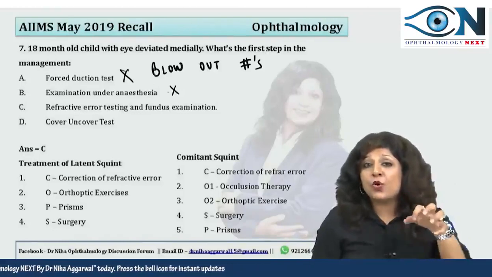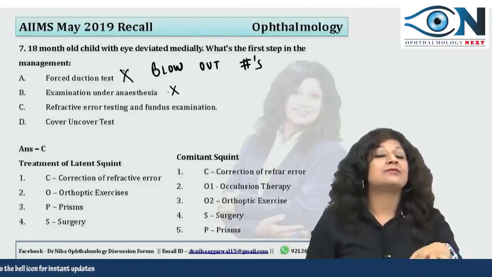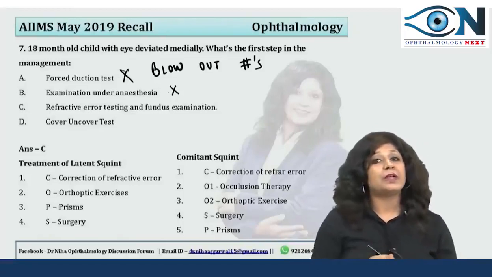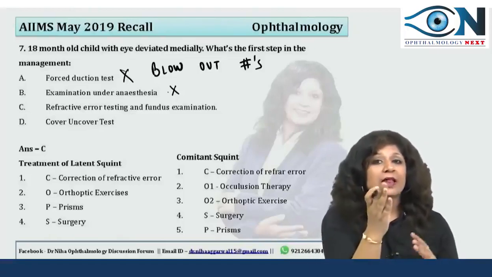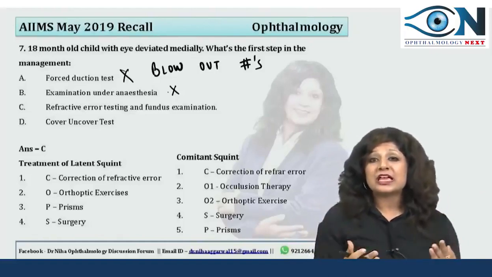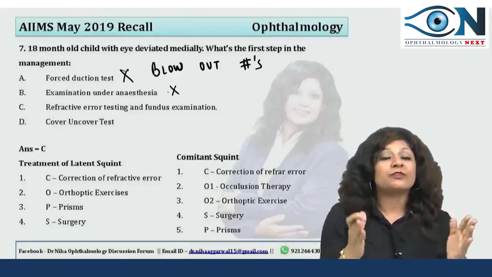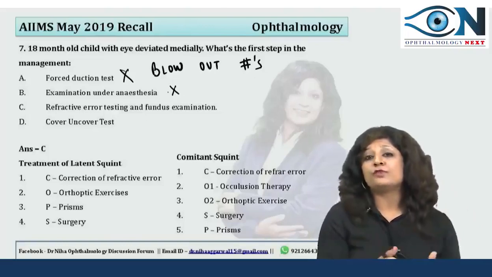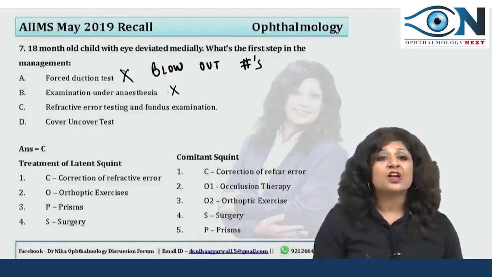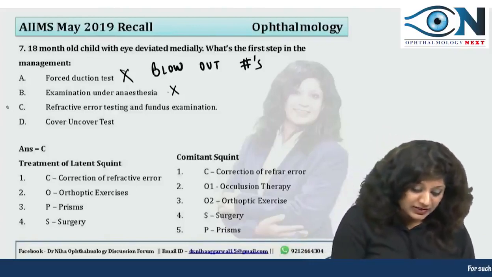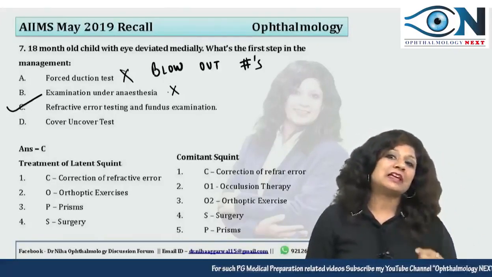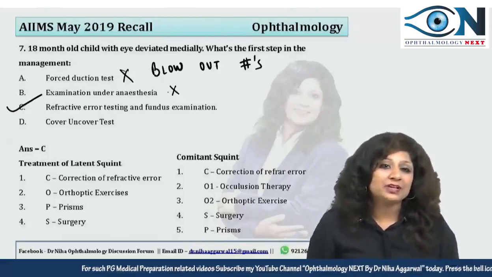So if there is low vision for a very long time due to any reason, the eye will go into amblyopia, and once the eye is going into amblyopia, there is a tendency of deviation. So what do you want to see? The cause of low vision. And what is the most common cause of low vision in India? Undoubtedly the uncorrected refractive errors. So what you want to do is refractive error testing, and side by side also do the fundus examination.